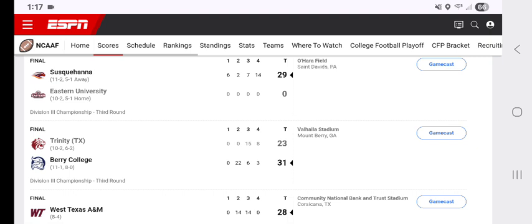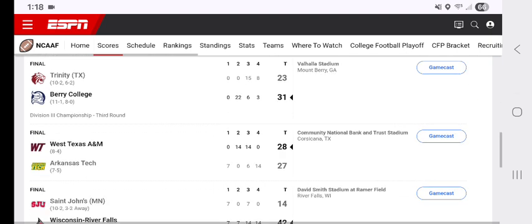And then Berry College won 31-23 after scoring 22 in the second quarter. Then Trinity Texas scored 15 in the third, but it was 29-15 after 3. And you thought Trinity Texas still had some hope, but no, they just couldn't answer it. Trinity Texas got the ball back and scored on the kick, but Berry College just won it 31-23.